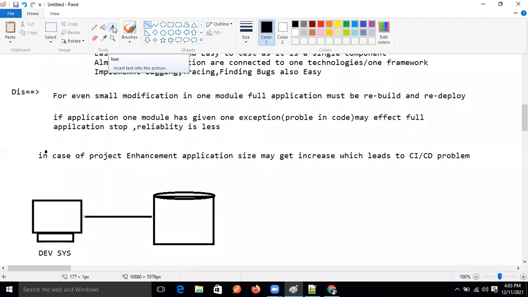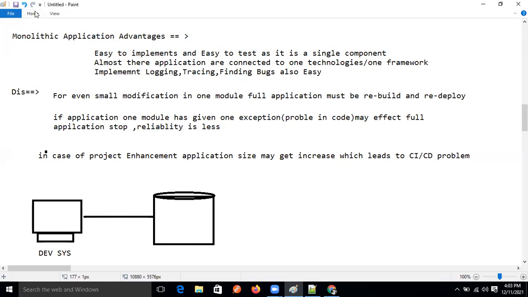If he needs to store the code, that means pushing the code. Push and pull. Okay, good.